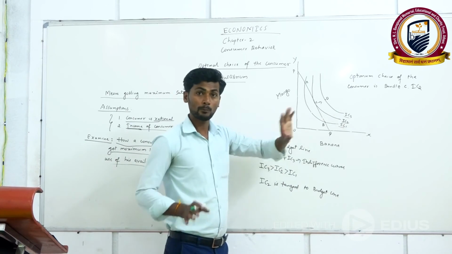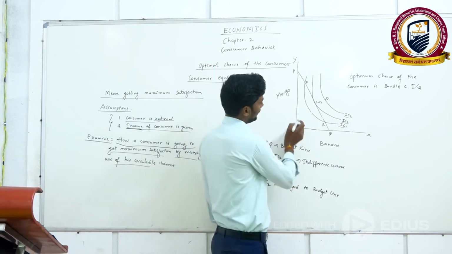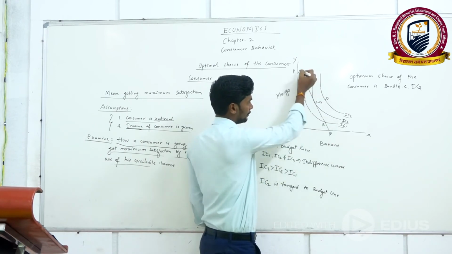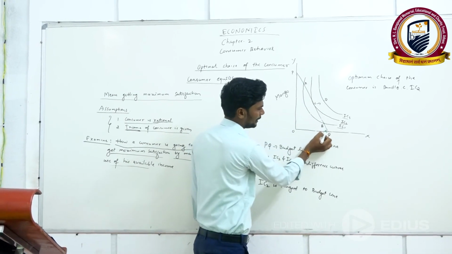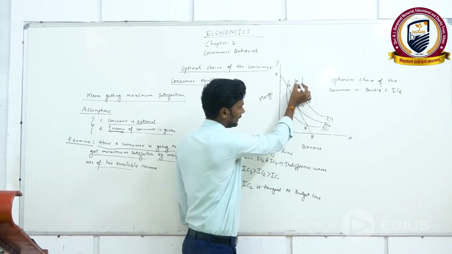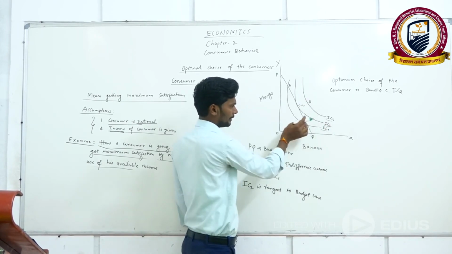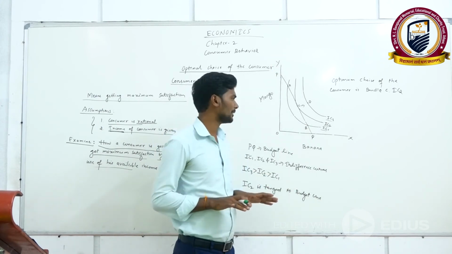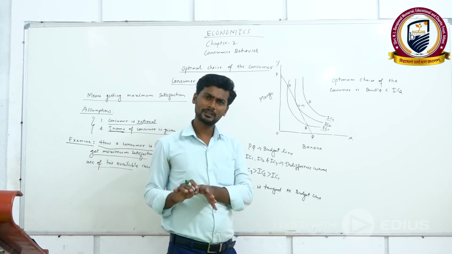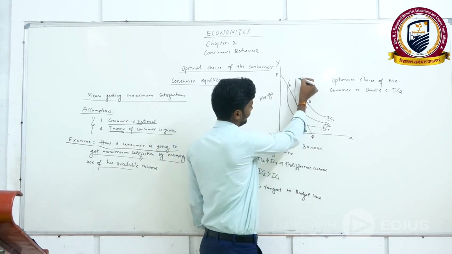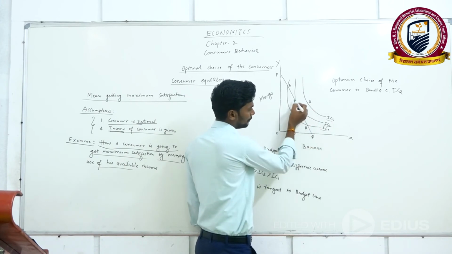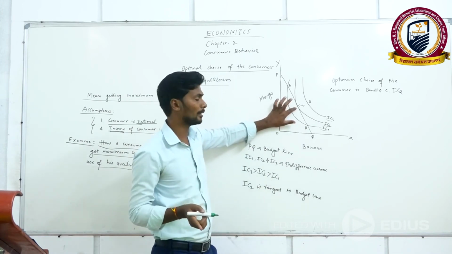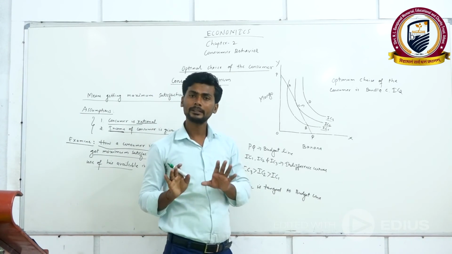In this diagram the optimum choice of the consumer is bundle C, which lies on IC2. Why? The consumer's income is enough. The budget line shows the amount of income the consumer has. This indifference curve has various bundles which give him the same level of satisfaction. Since this indifference curve is tangent to the budget line, this particular bundle can be purchased with the available income.